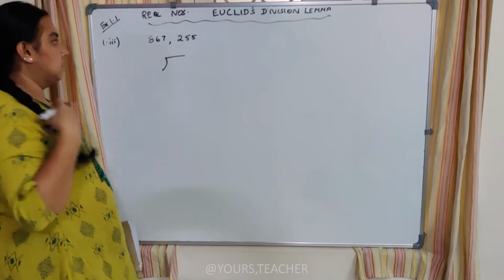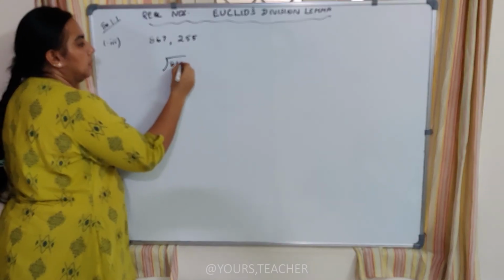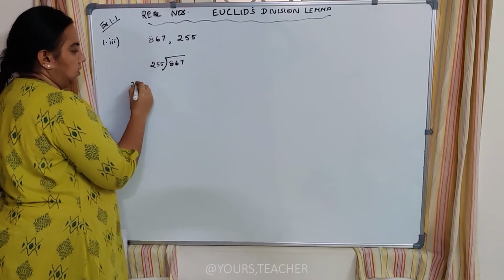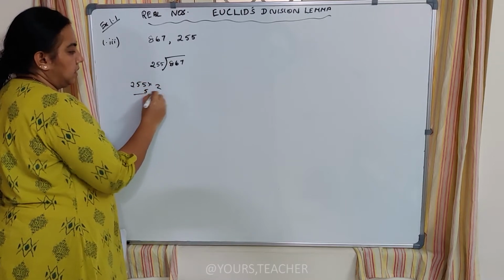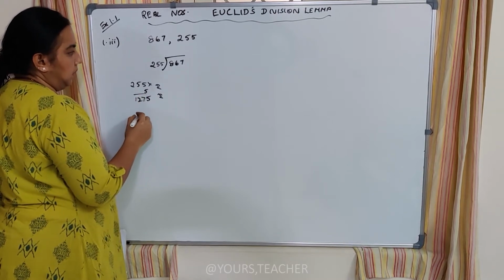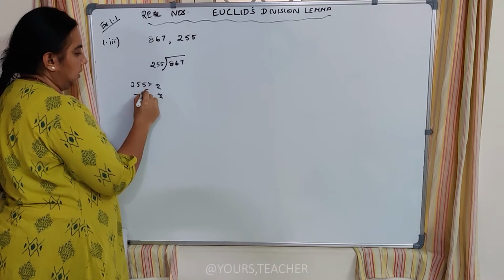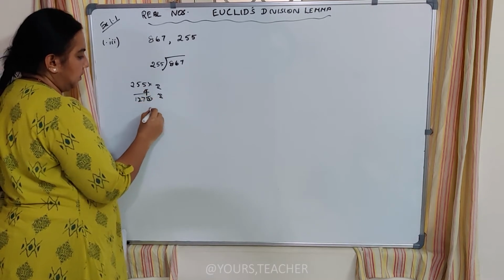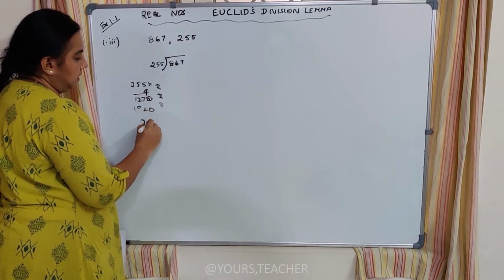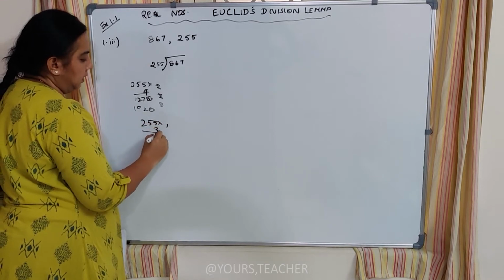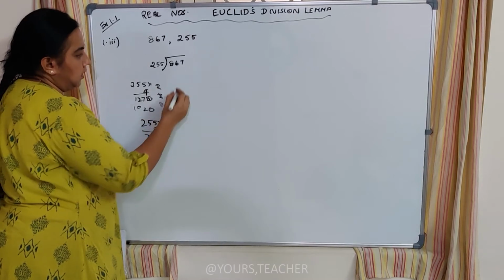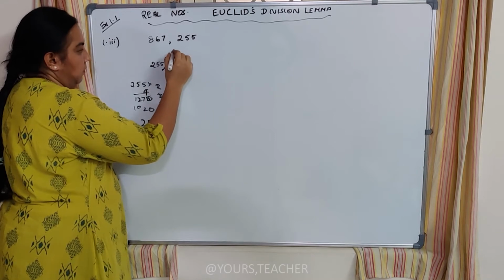I am going with the third sum now. We see that we are using the bigger number here and the smaller number here. I'll try with 5. 255 divided into 5. 5 5s are 25, 25, 27, 2 5s are 10, 12. So it's a bigger number. So shall I try with 4? 4 5s are 20, 4 5s are 20, 22 again. 2 4s are 8, 9, 10. Even then it's bigger. So with 3, 3 5s are 15, 3 5s are 15, 16. 2 3s are 6, 7. 765. It's 3 times.